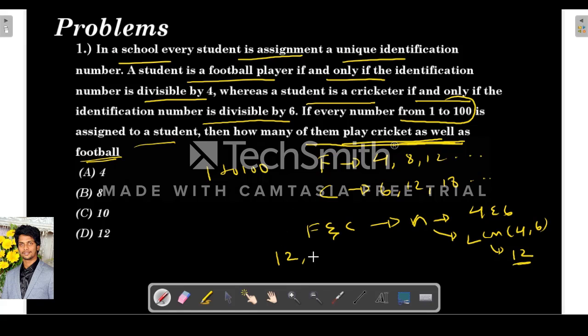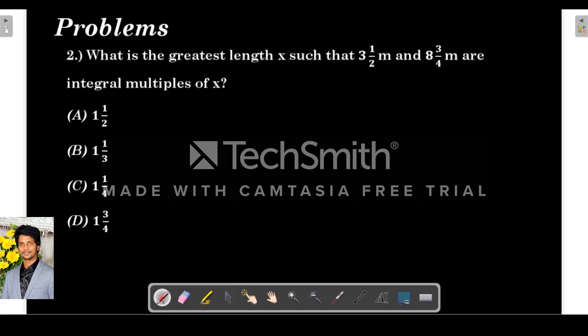Okay, so how many such numbers will be there from 1 to 100? So 12, 24, and so on till 96. So this is 12 into 1, and this is 12 into 8. So how many such players will be there? 8.